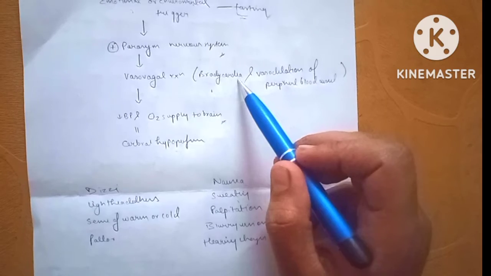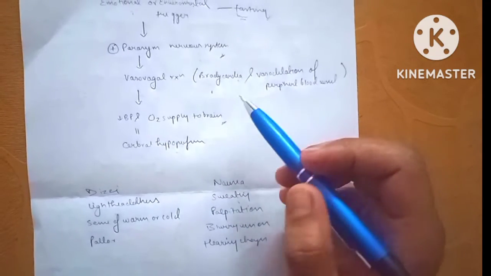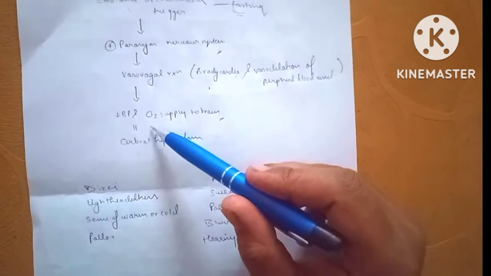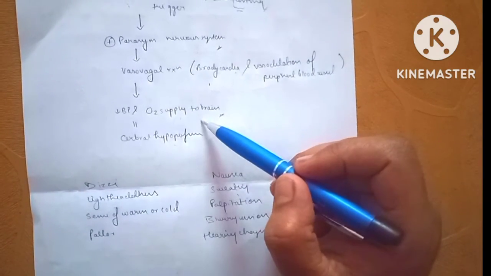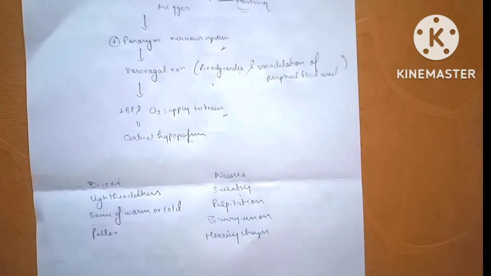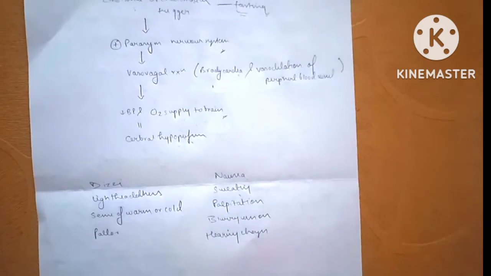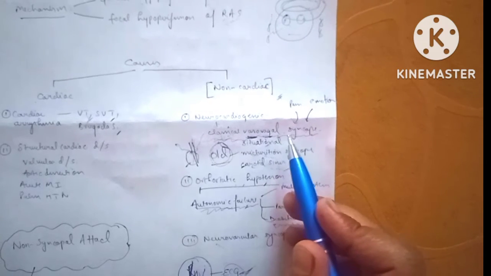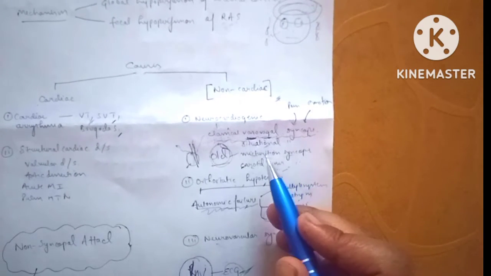It leads to bradycardia and vasodilation of the peripheral blood vessels, leading to pooling of the blood, decreased blood pressure, decreased blood supply to brain, decreased oxygen supply to brain, and finally leading to cerebral hypoperfusion manifesting as fainting. This was the vasovagal syncope, which is the most common syncope.